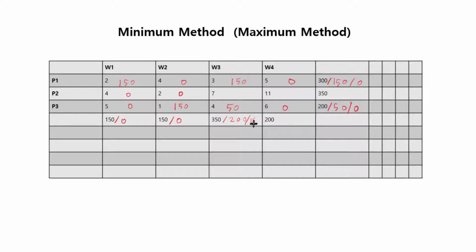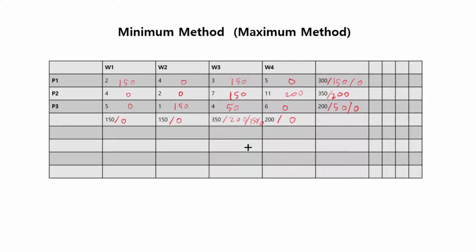Now that's 0. Whenever you have 0, you should put 0 here, and then 200 minus 50 will be 150. Okay, and then now you just have these two, and 350 is what's left, so you put 150. 350 minus 150 would be 200. You put 150 here. 150 minus 150 is 0, so everything's filled in. And then 200, and 200 minus 200 is 0, so that's the solution given. It's a feasible solution given by the minimum method.